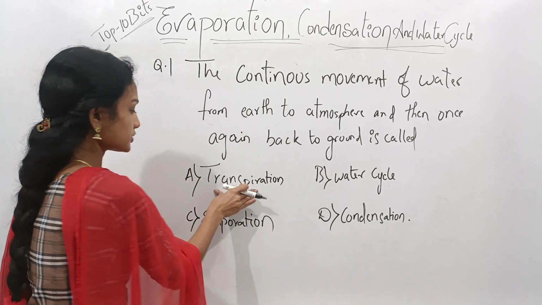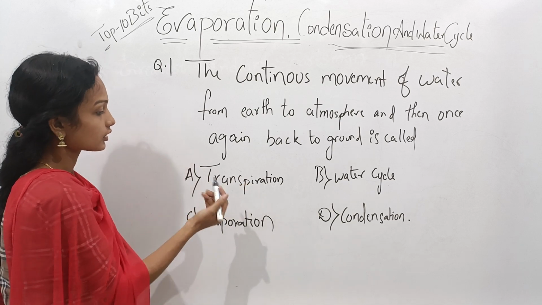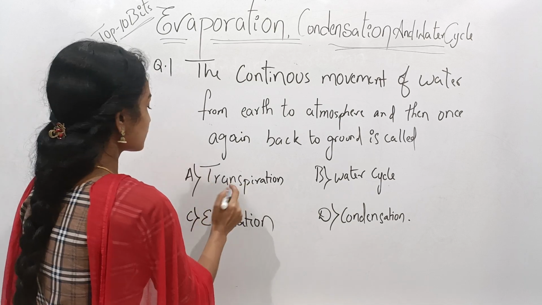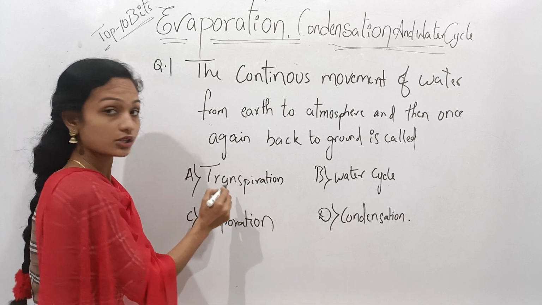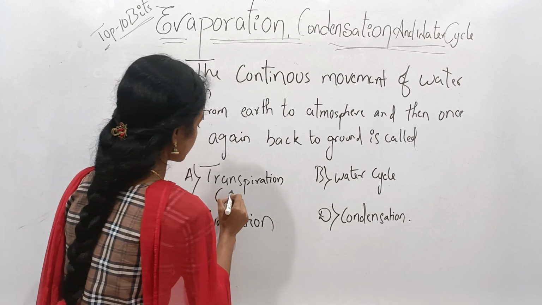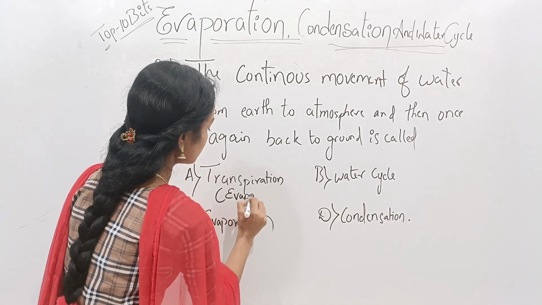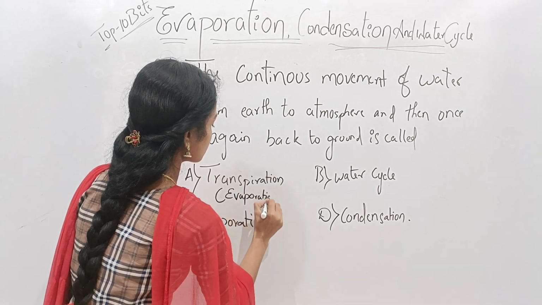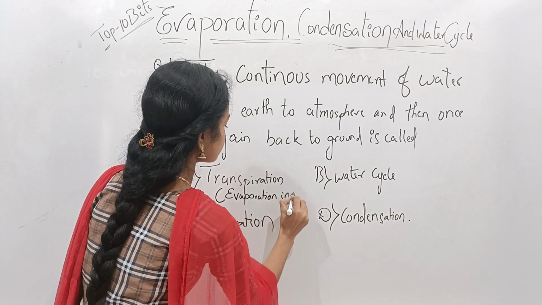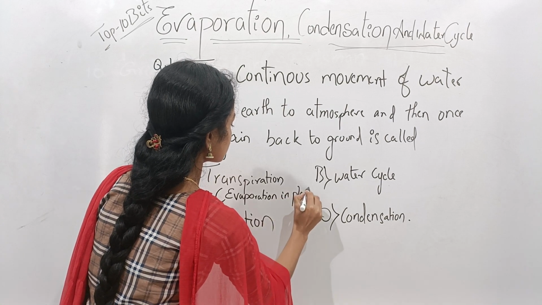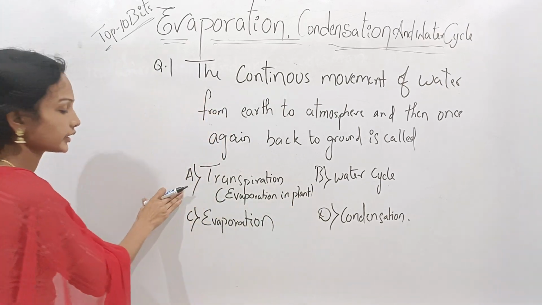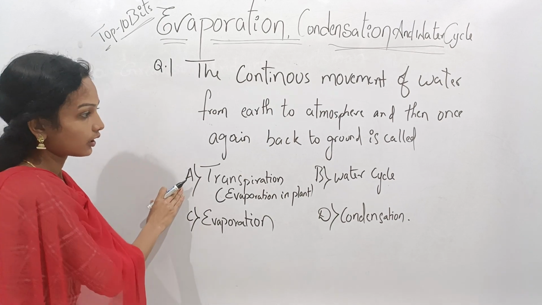Come to option A. Transpiration means the evaporation process which occurs in plants. That means evaporation in plants. So option A is not a correct option.